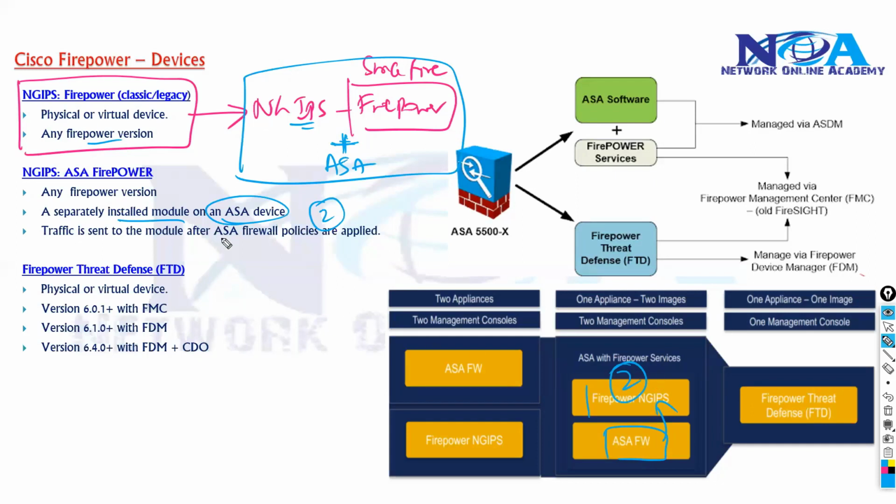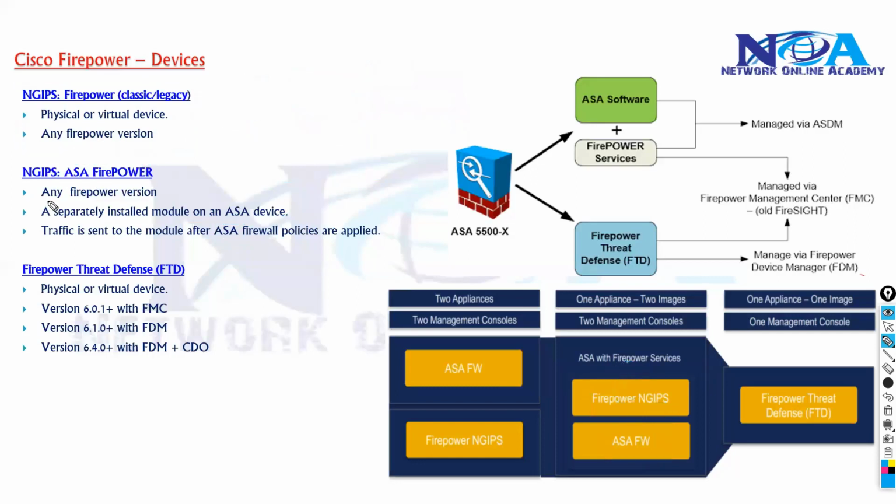You can add the image either in the form of software or hardware. So technically we call this ASA with Firepower services. Whenever you say ASA with Firepower services, there are some models with Firepower services, which means the ASA is the physical hardware added with a Firepower module in the form of hardware or software. Or you can go with a dedicated FTD device. FTD again comes in physical or virtual. We'll talk about that.